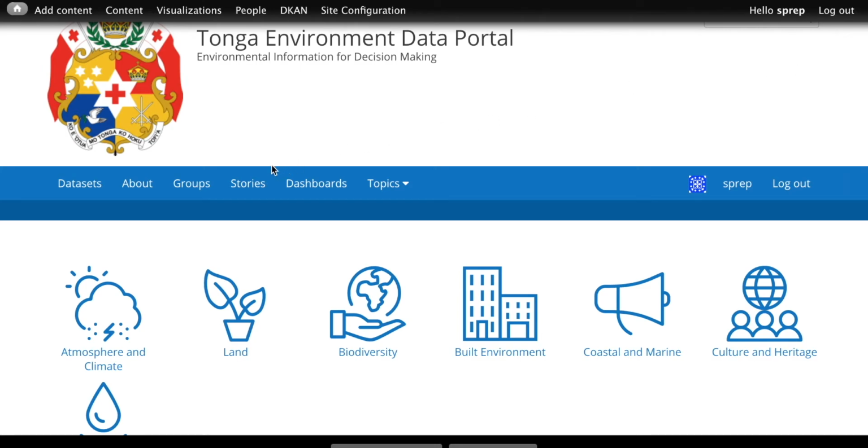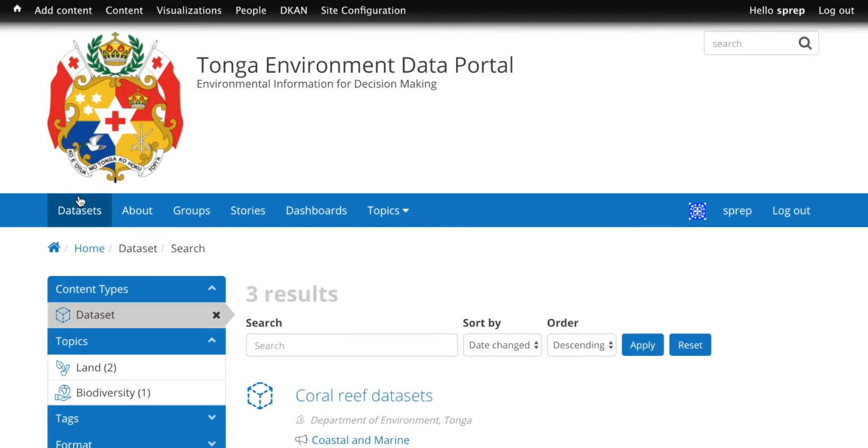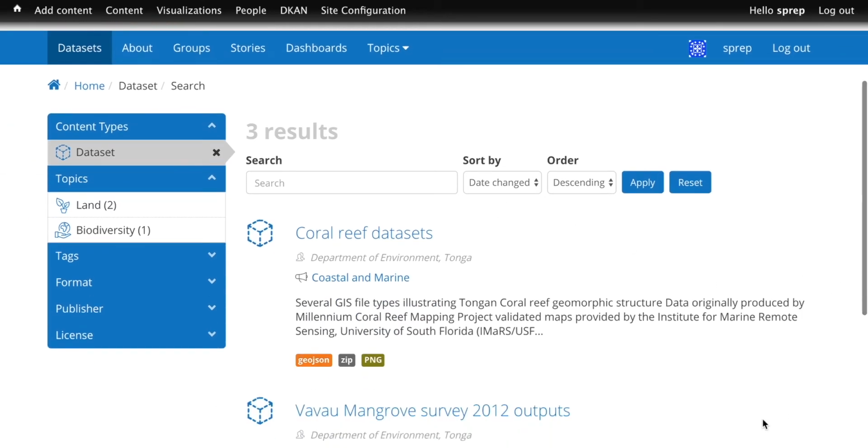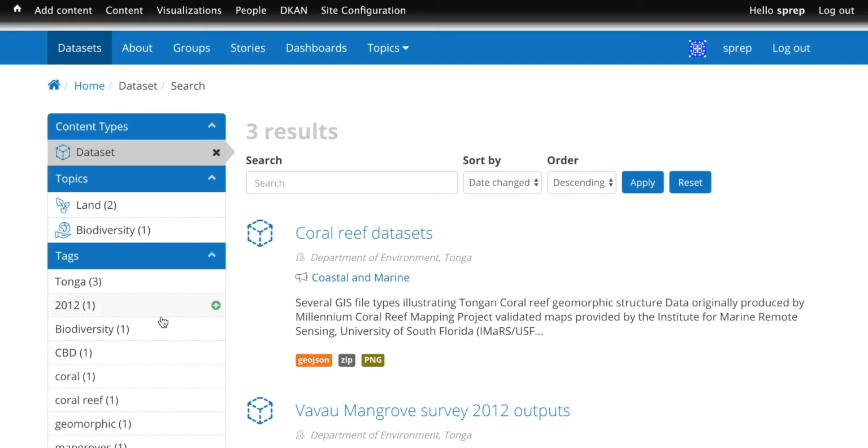Now we'll just take a look here at the data sets themselves. You can see that there's topics that you can select from. Tags are keywords that are entered in when the data set's created, and you can type in tags to help find the data set again, make it easier to be searched.